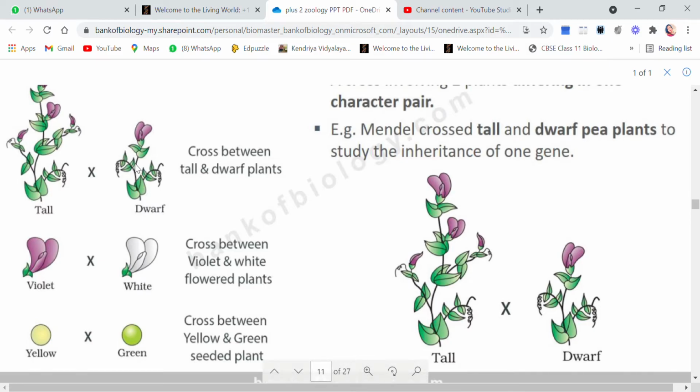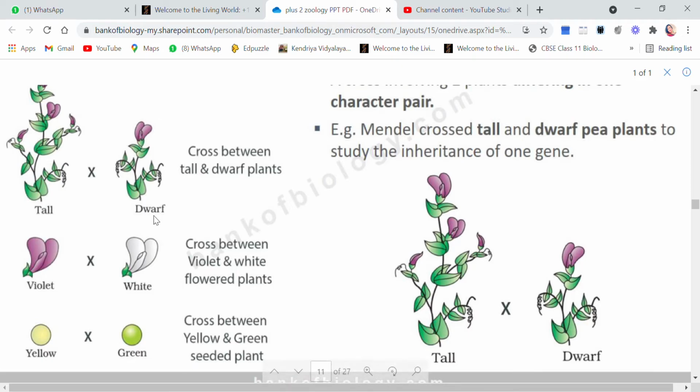But if the character is color of the flower, then the violet and the white will be crossed, and then this character will be studied, only one character. So in this type of cross, we are only worried about the color of the flower. But if we are taking color of the seeds or the pod to be the character, then the cross will be between yellow and green seeded plants.